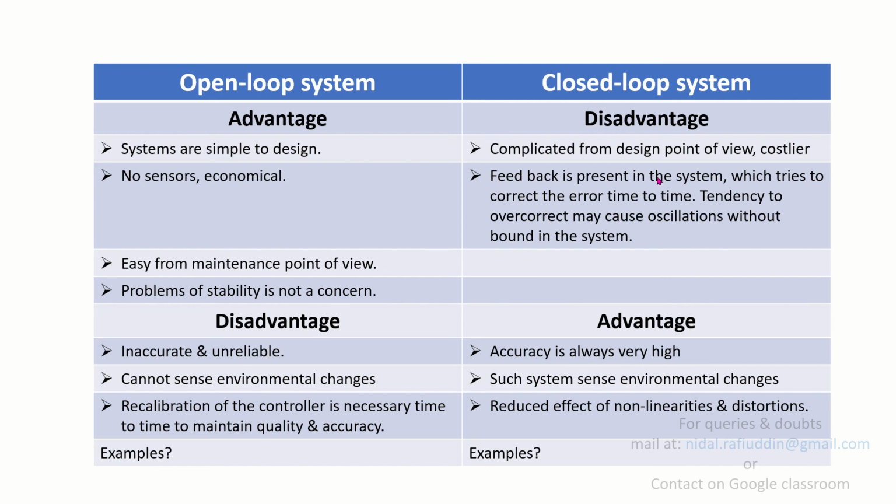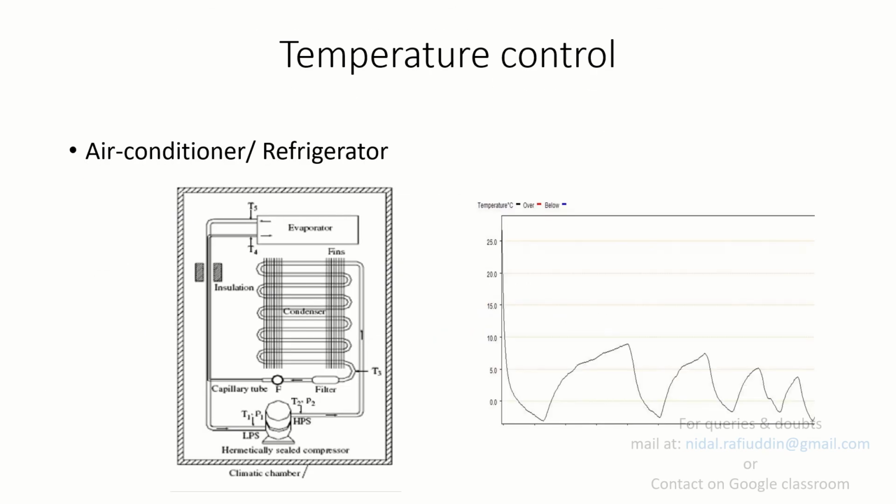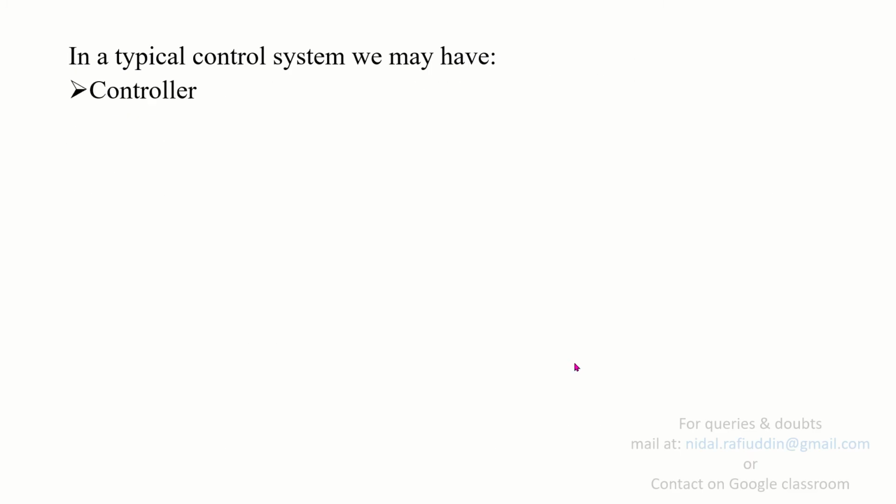The second is that feedback is present in the system which tries to correct the error from time to time. The tendency to overcorrect may cause oscillations without bound in the system. An example of this was the refrigerator example, where we saw an oscillation in the output temperature. This was because the control system tried to correct the output from time to time. Though in this figure we see that the oscillations are stable and slowly dying out, there are examples of systems which operate very fast.